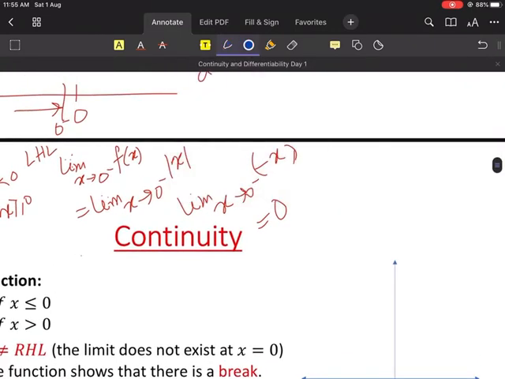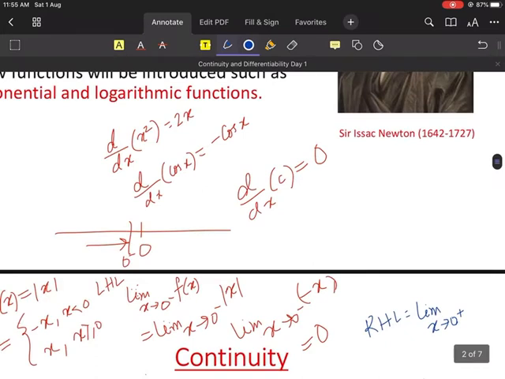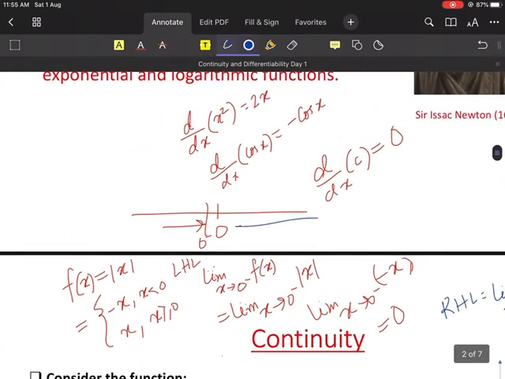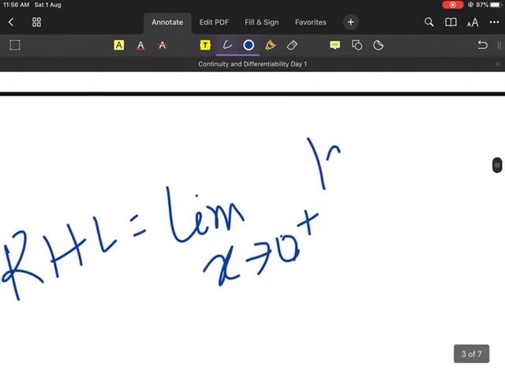What will RHL be equal to? RHL is equal to limit, tell me, x tends to what? x tends to 0 plus. Why will it be 0 plus? Now the value will approach from the right hand side. So here it's 0 plus. 0 plus means it is more than 0, but very, very close to 0.